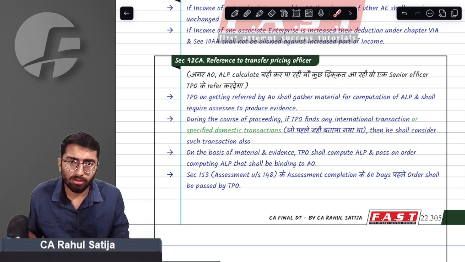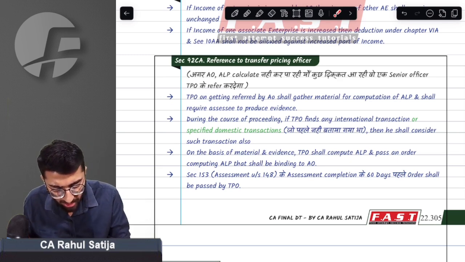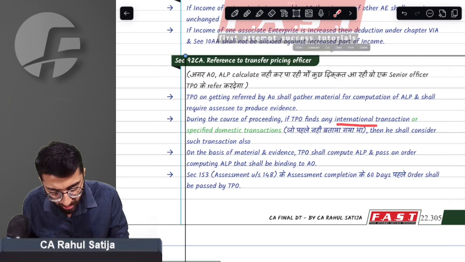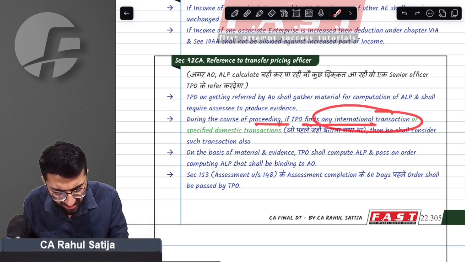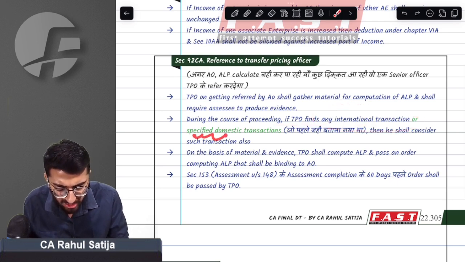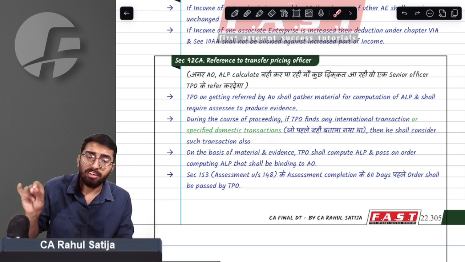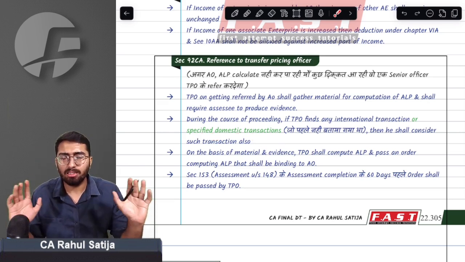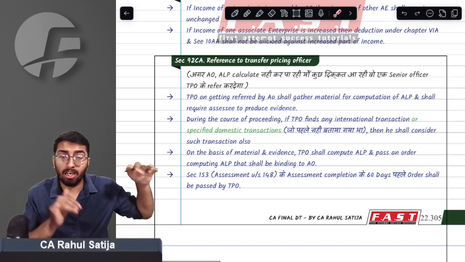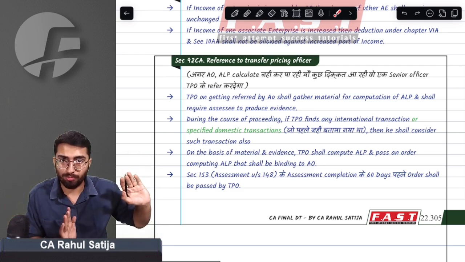In Finance Act 2024, government changed this point and says if TPO finds out any international transaction, any concealed international transaction or specified domestic transaction, now even if TPO finds out any kind of specified domestic transaction, he can increase his scope to such specified domestic transaction also.